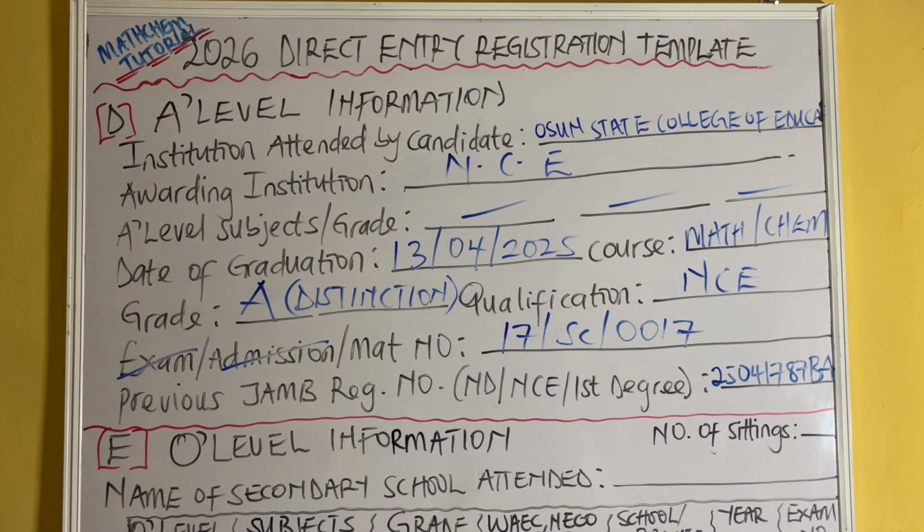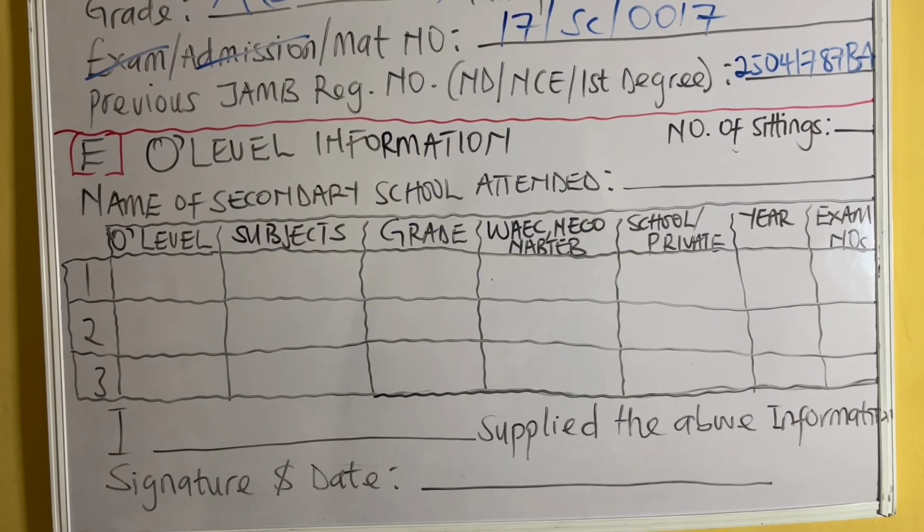Okay. And the next one is section E, which is the last section, that is O-level information. For the O-level information, the first thing we have there is the number of sittings. The maximum sitting you can have is 2 sittings. If you do not have O-level results, you cannot register this. That's just the fact. And if you do not have your ND or HND, your A-level result.